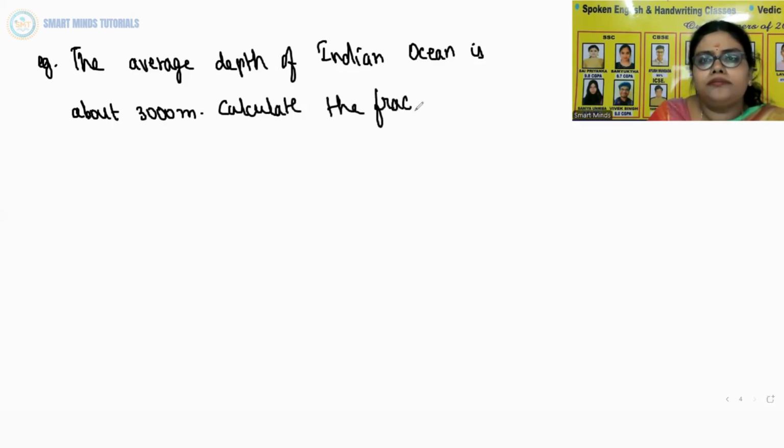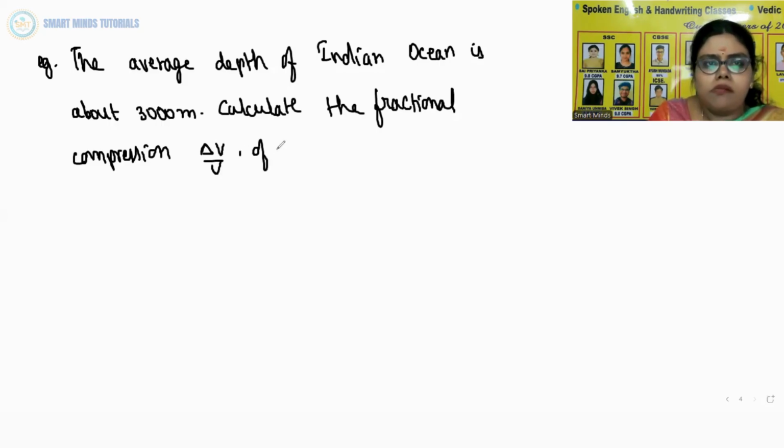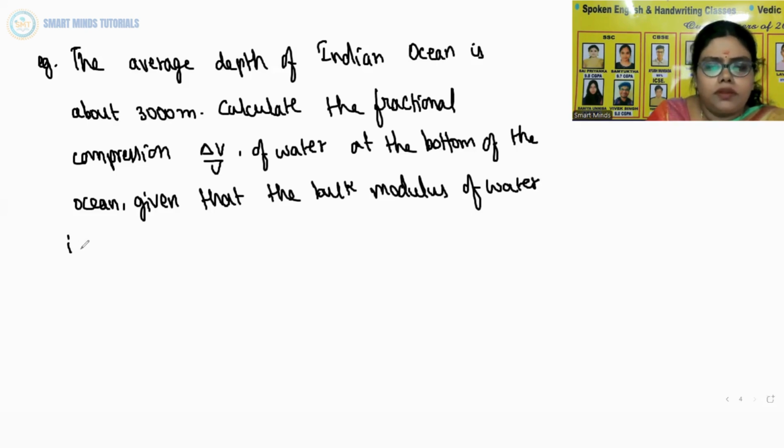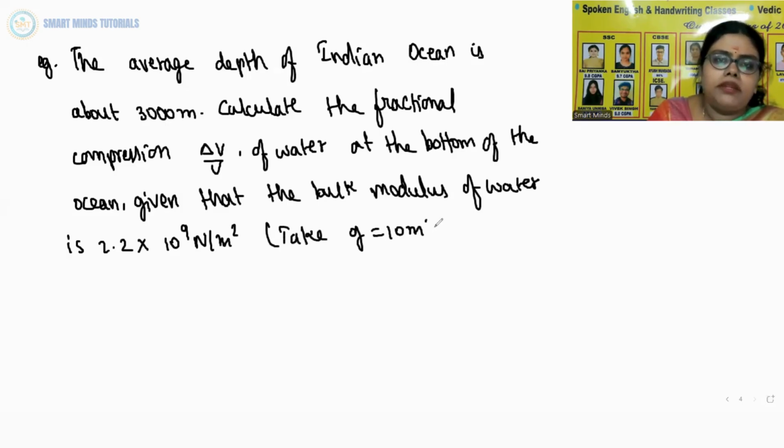Calculate the fractional compression delta V by V of water at the bottom of the ocean, given that the bulk modulus of water is 2.2 into 10 power 9 Newton per meter square, and take g as 10 meters per second square.